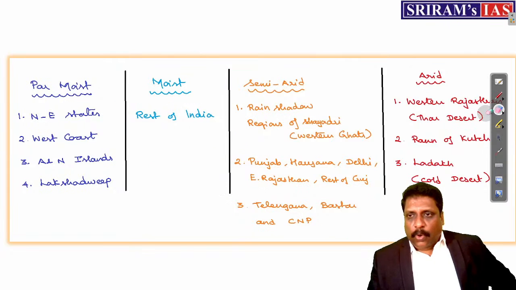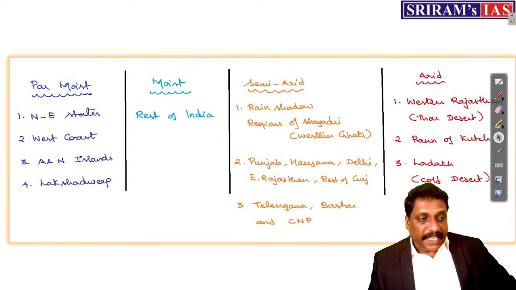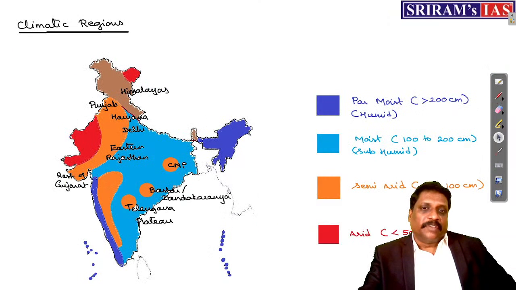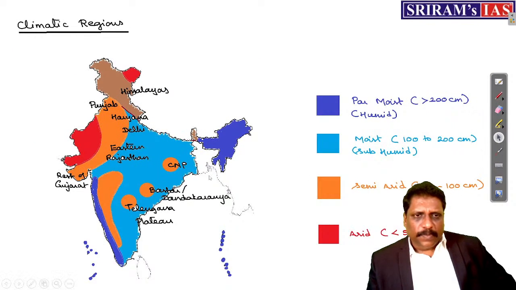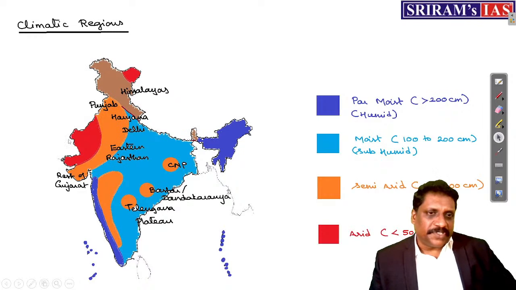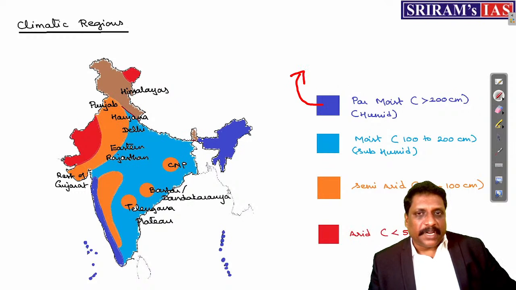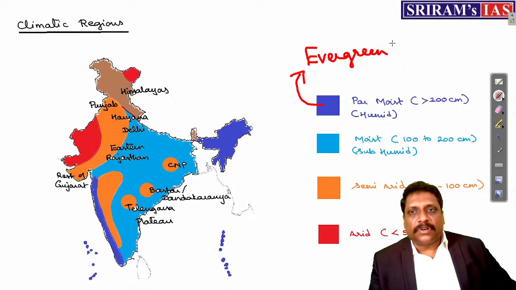Okay. So how exactly are the different climatic regions? Somewhere we have a general idea. Now, my dear friends, climate type. Small corrections I will make when it comes to vegetation. Climate and vegetation play a very important role. For example, wherever I have per-moist climatic condition, this is the place where I will have evergreen forest.